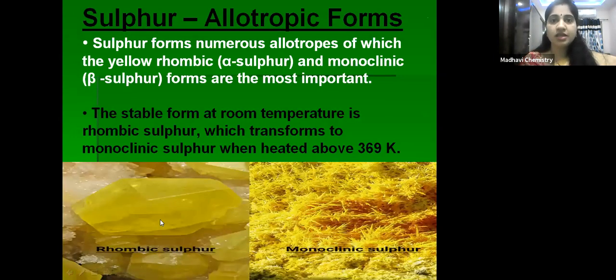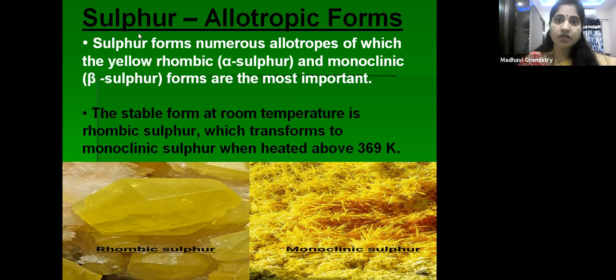Next one is sulfur allotropic forms. So till now we have discussed the chemical properties of ozone. Ozone is an oxidizing agent. It oxidizes sulfide to sulfate, iodide to iodine, and it reacts with silver and mercury to form oxides, and it reacts with ethene to form ozonide, right children?